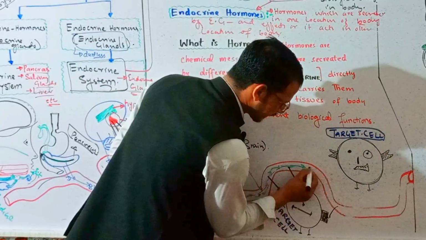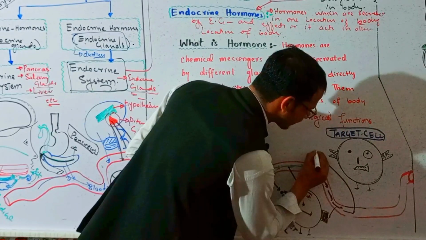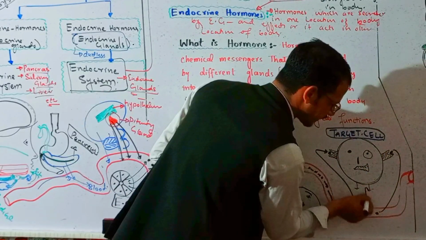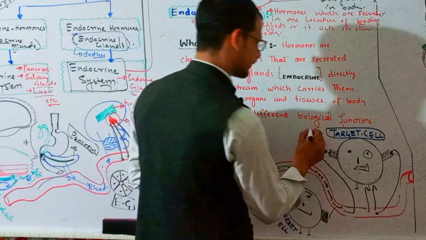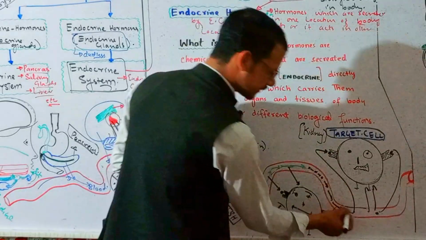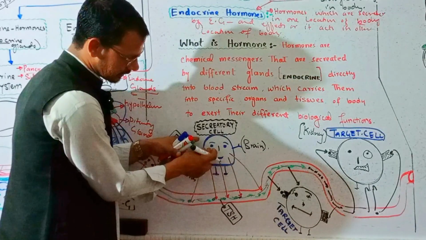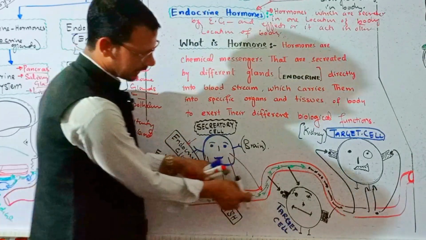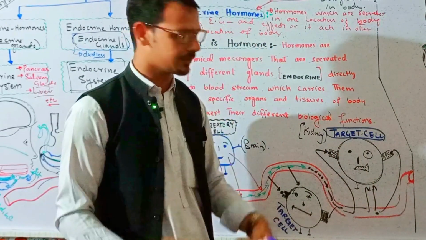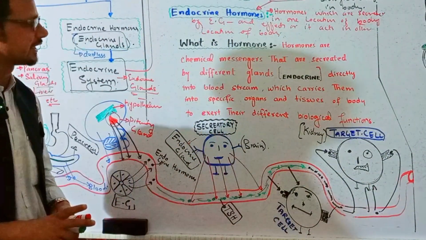For example, here these hormones are secreted by those secretory cells and will affect this cell. For example, the receptors are present on this cell. This is the targeted area, and this is, for example, the kidney. These hormones are coming from the brain. So the secretion of the hormones occurs here in the brain, and it affects the kidney and the hypochondriac or abdominal region. So this is called the endocrine activity or endocrine hormones, right?